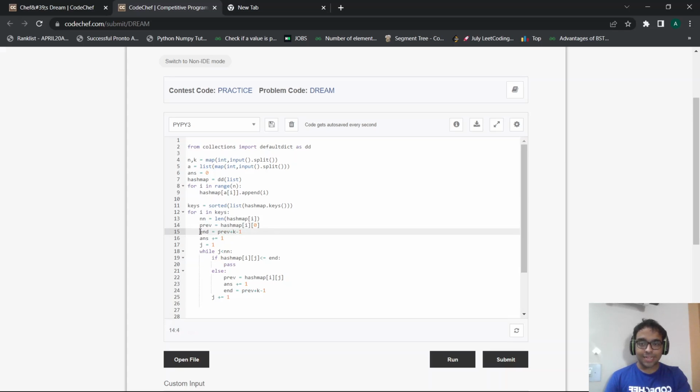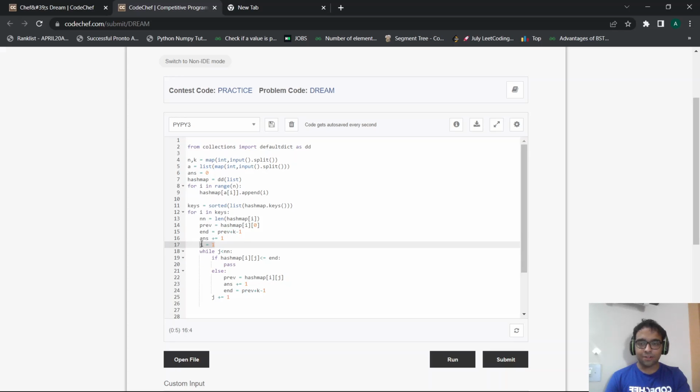Then what I do is I generate the end value. So this is what I discussed in the approach section. Say I'm starting at any index, such as 1. So I want to know what is the maximum length of subsequence that can be used for that particular starting point. It will be nothing but previous plus k minus 1. I showed this working in the approach section. And then we increment the answer by 1 because we are using this particular segment as our operation. So we are choosing this index from L to R. The starting point is previous, the ending point is previous plus k minus 1. So we increment this operation denoting that we're using this particular operation.